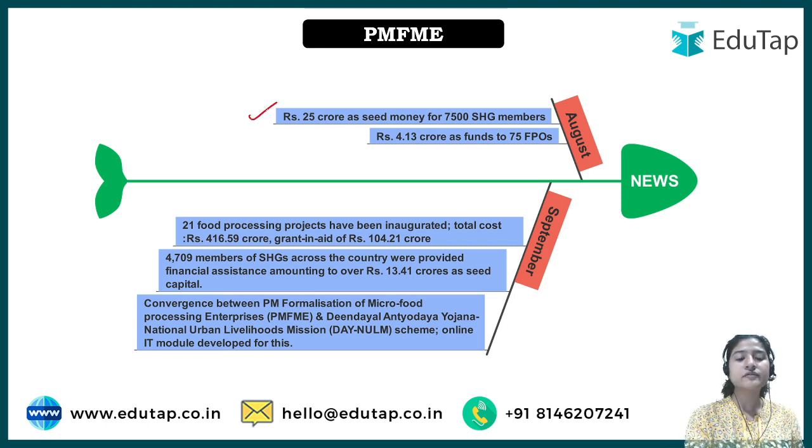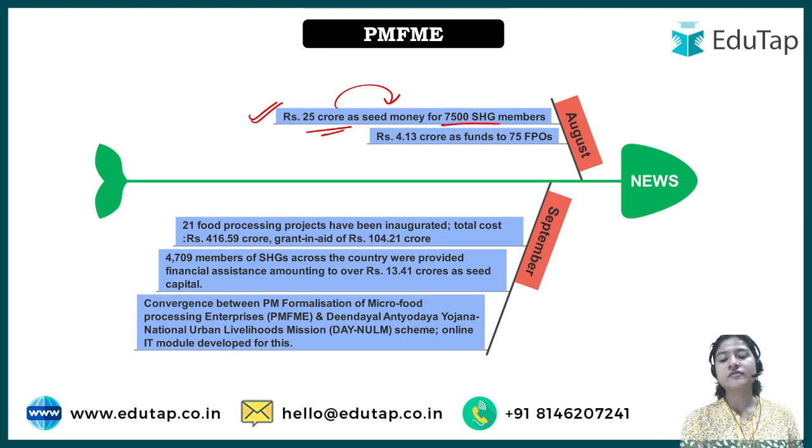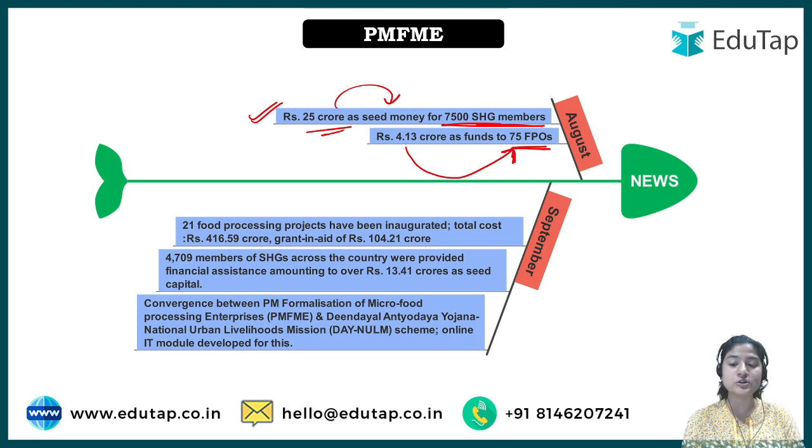In the month of August, 25 crore was given as seed money, the initial money, for 7,500 SHG members. Per SHG member we saw it was 40,000 rupees, right? So for 7,500 SHG members, 25 crore has been allocated. Apart from that, in August, 4.13 crore was also used as funds for 75 FPOs, farmer produce organizations. We saw there was seed capital given at 35% subsidy, and then 4.13 crore was funded to 75 FPOs.